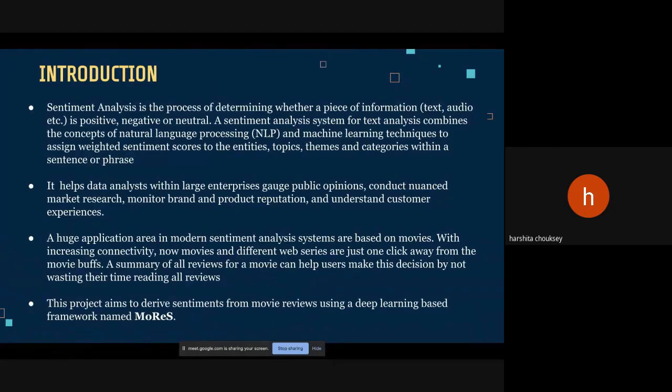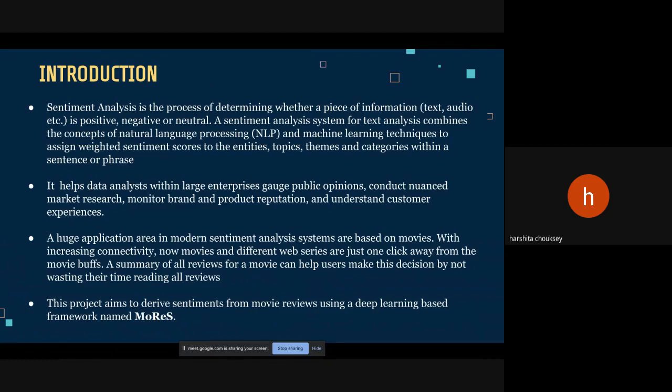Sentimental analysis is the process of determining whether a piece of information like text or audio is positive, negative, or neutral. For sentimental analysis in text, it uses the concept of natural language processing and machine learning techniques to assign weighted sentiment scores to the entities, topics, themes, and categories within a sentence or phrase.